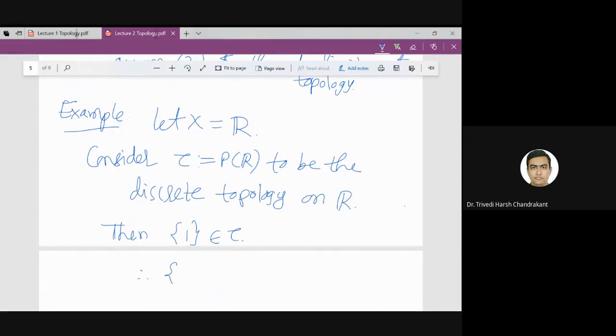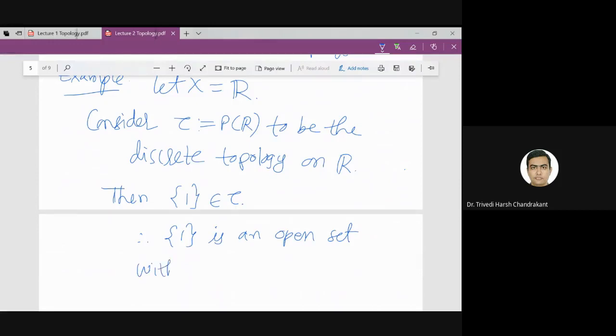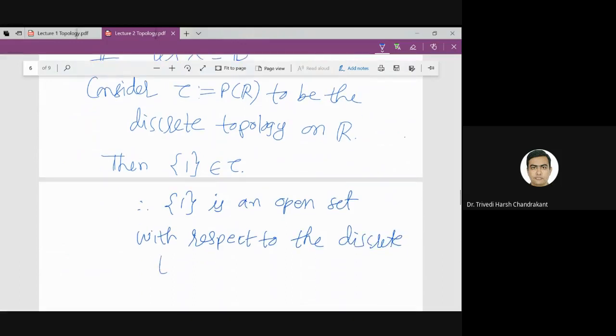Therefore singleton 1 is an open set with respect to the discrete topology on the set X equal to R. So is it clear that 1 is an open set here?